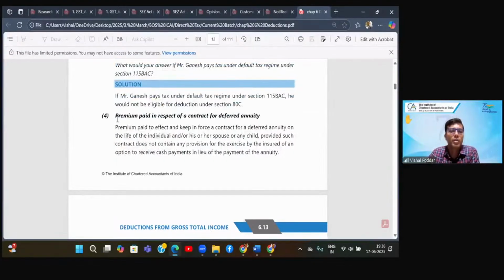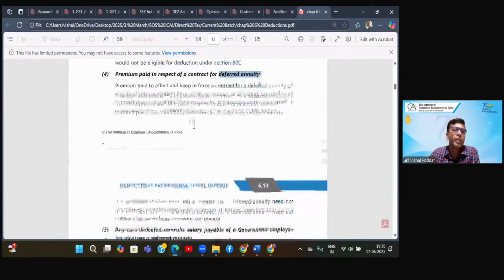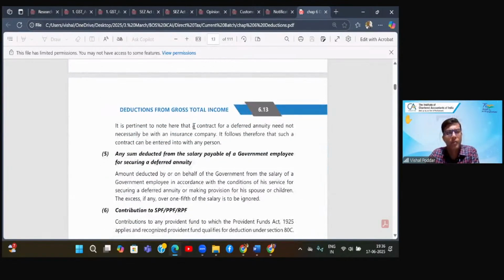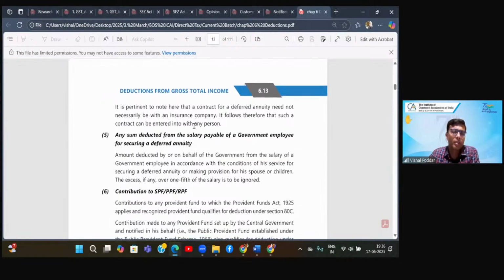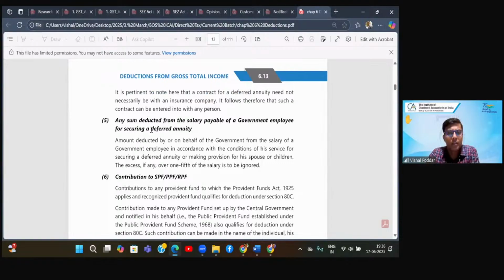Next payment is, you have paid premium. Now the premium is paid for another type of policy, which is called as a deferred annuity policy. See, there are different plans of insurance companies. This is another plan. So you have the ULIP plans, you have life insurance, you have the deferred annuity. Next, again, this is the deferred annuity plan, but now it is for whom? This is for government employees. So effectively, all first 5 points are relating to insurance only. ULIP or life insurance or deferred annuity.